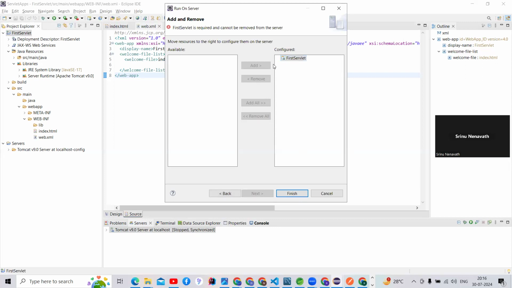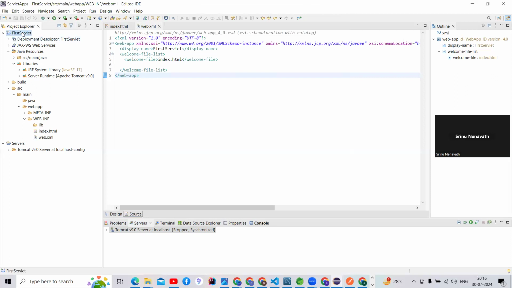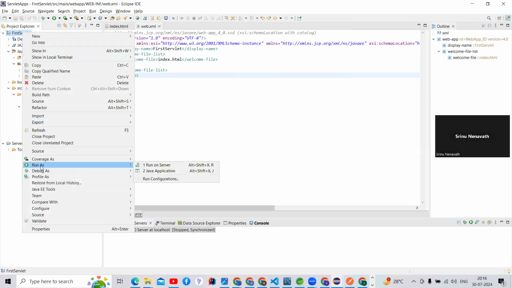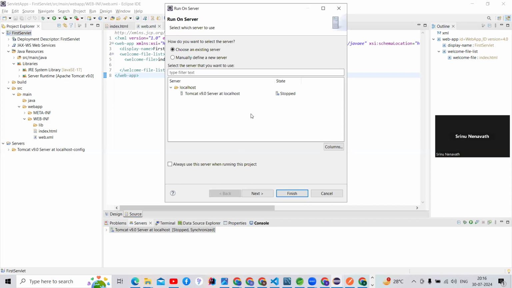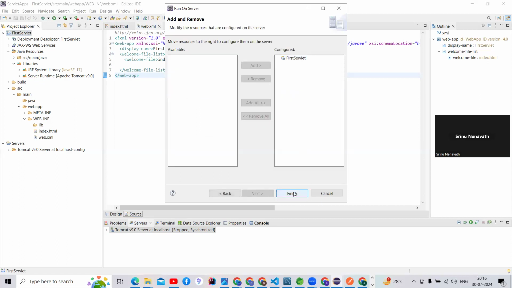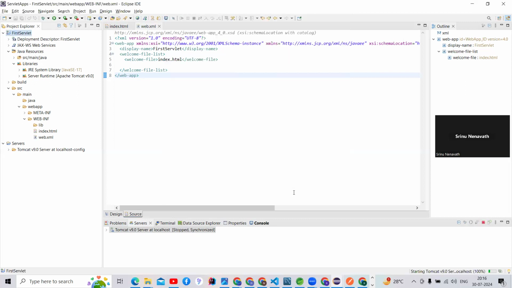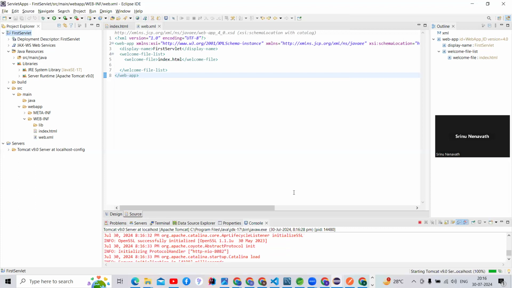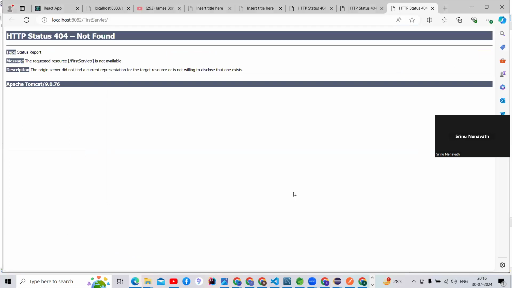Where is it? No, I'm going to run one more time. Run as server, Tomcat. Next, yeah, finish. We can click on finish, guys. Automatically it will go to the browser, but the browser is unable to get my output, guys. So what should I do?